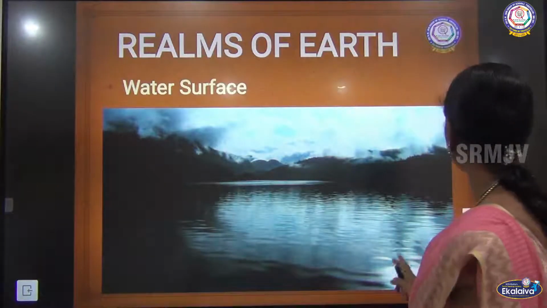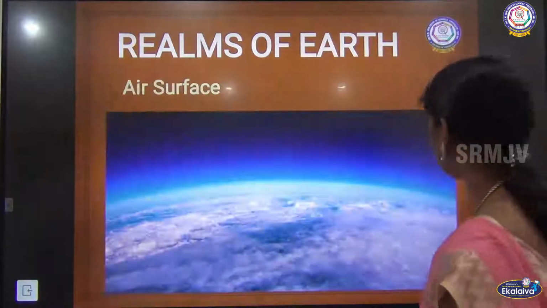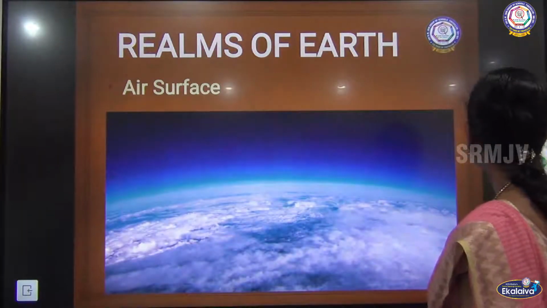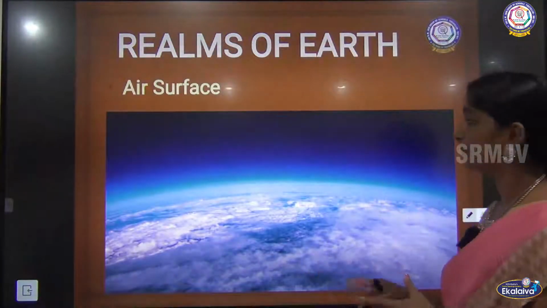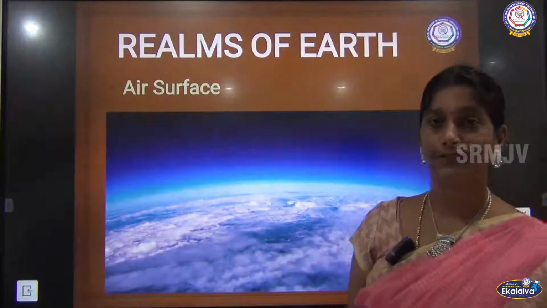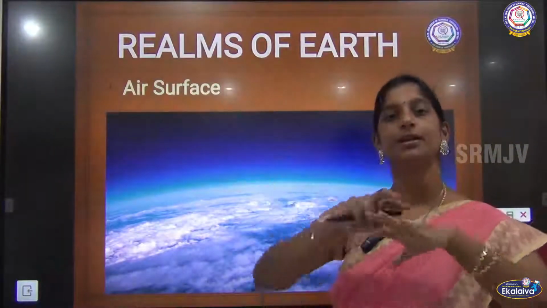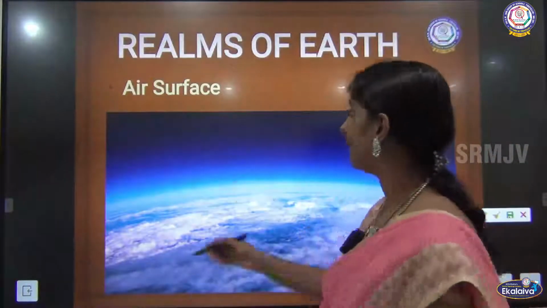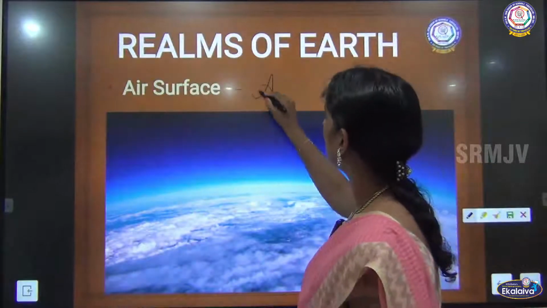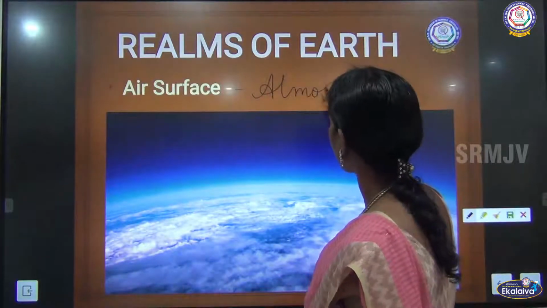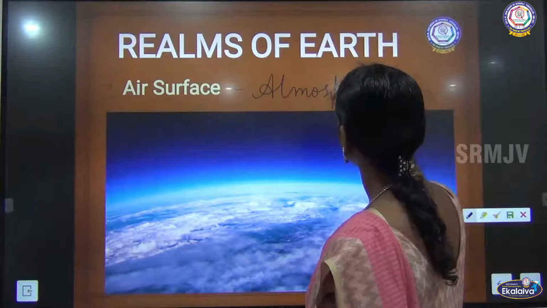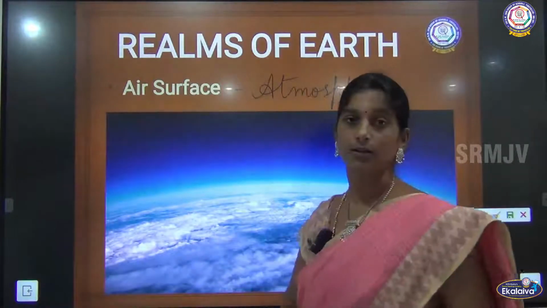Then comes the surface of air. This is the layer that covers the earth's surface, and we call this the atmosphere, right?